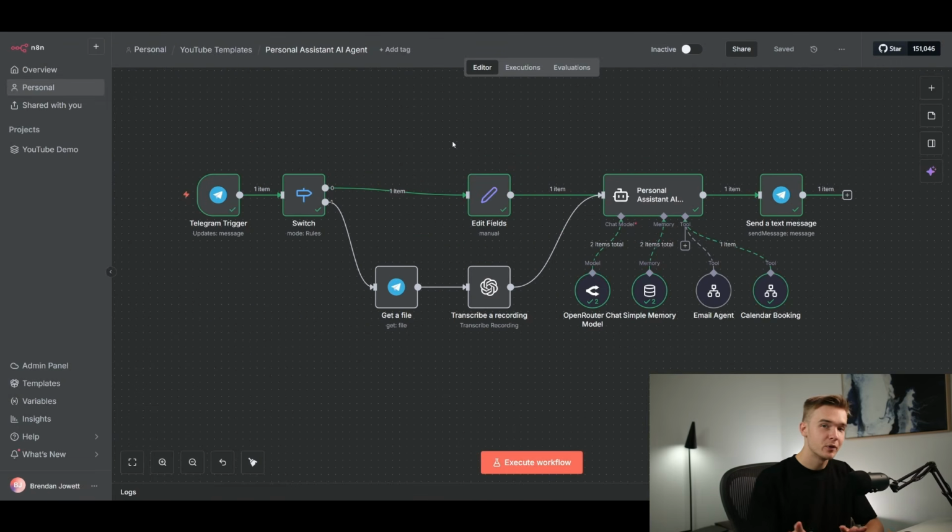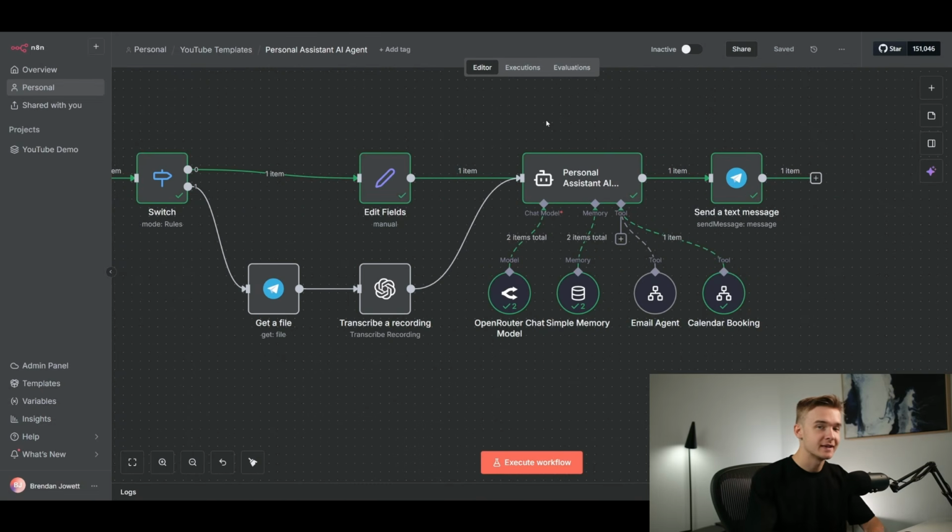So before I build out the last tool, which is going to be used for research and connecting into tools like Wikipedia and Perplexity to do a bit more deep research within our personal assistant here, I'm going to give it a go. I'm going to try it out. I'm going to see if we can send some emails, do some calendar bookings, check our calendar, and see if it's working at the moment, and do some voice triggers as well.